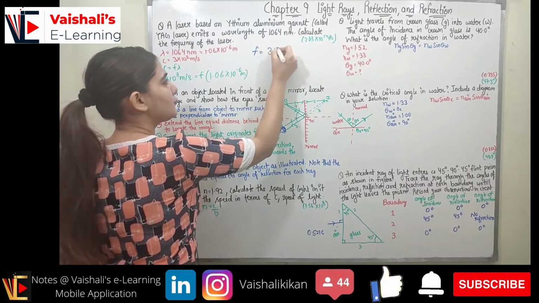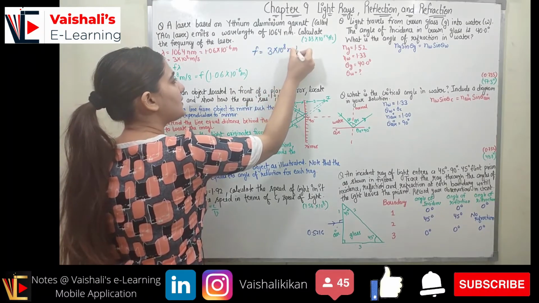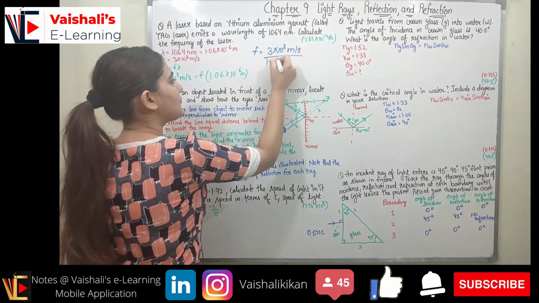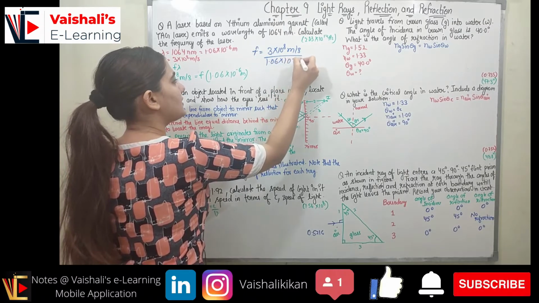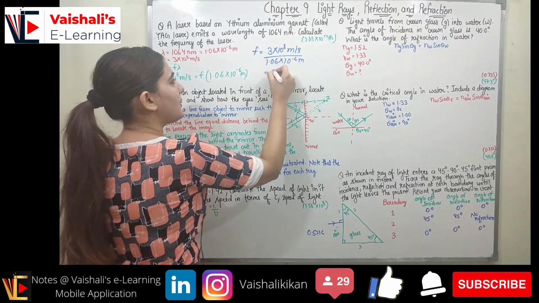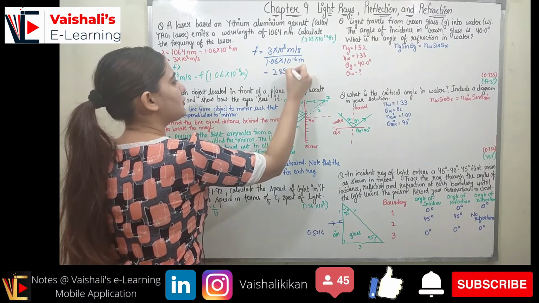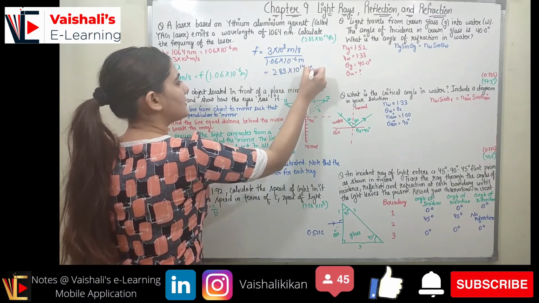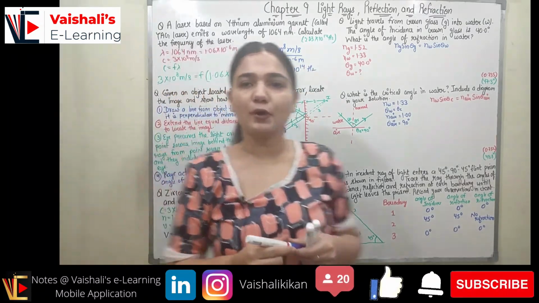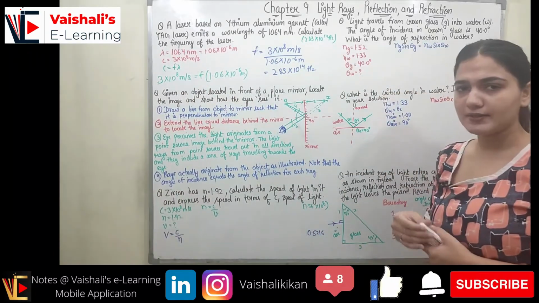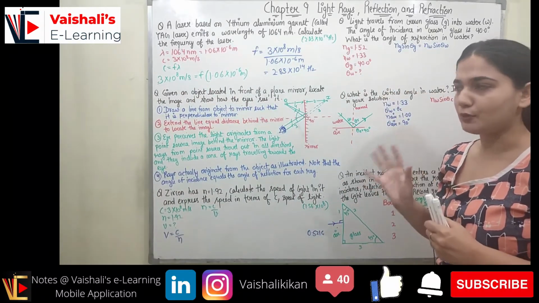So frequency is equal to 3 into 10 raised to power 8 meter per second upon 1.06 into 10 raised to power minus 6 meter. So it will come out to be equal to 2.83 into 10 raised to power 14 hertz. Right, so I hope you understood the problem number 1. Very simply, it was to calculate the frequency.